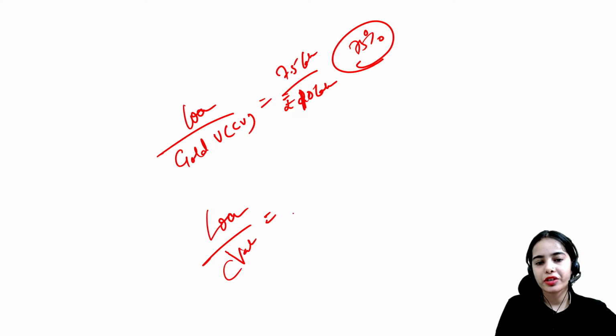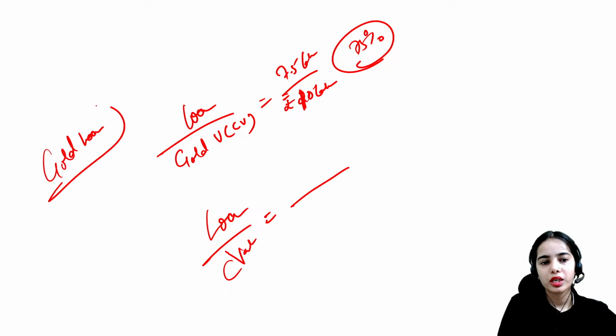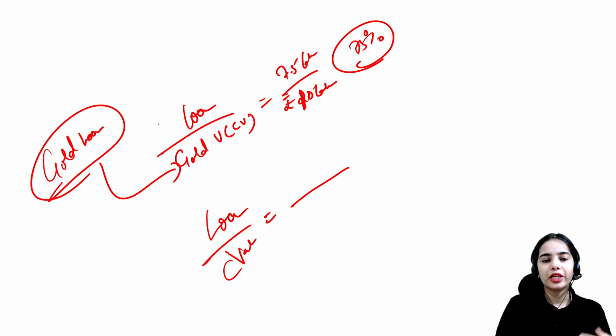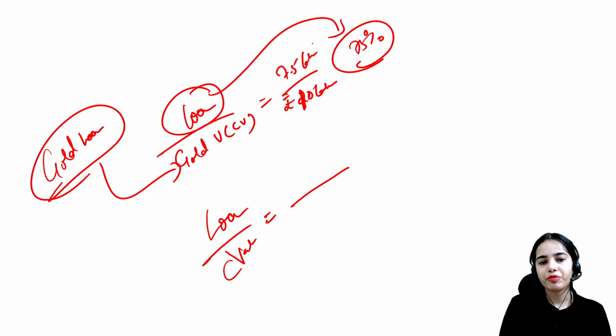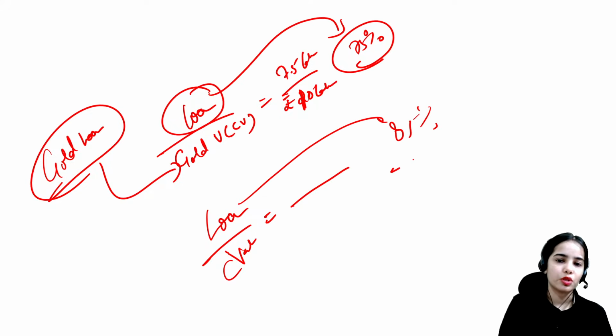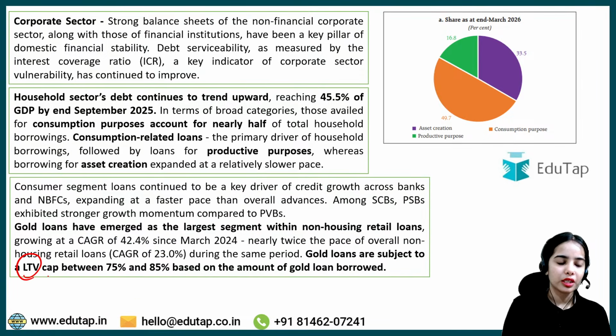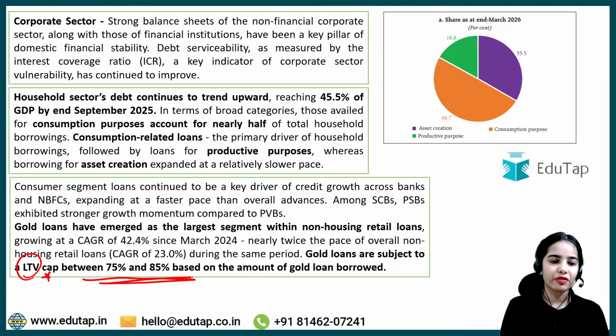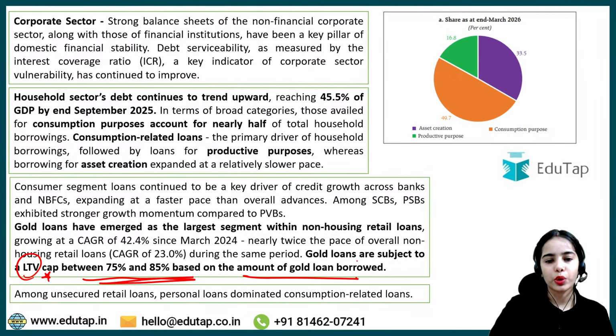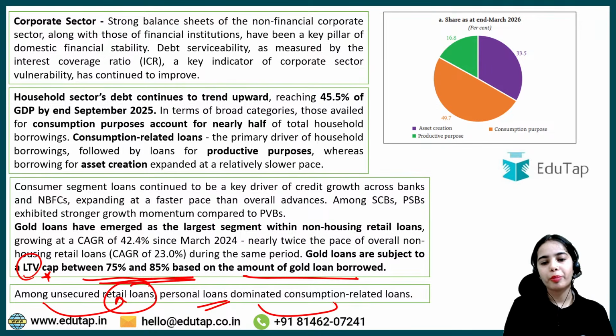So this is the loan to value ratio. Whatever is the collateral value, against that, in the gold loan, the collateral value is the gold value. Against that, the loan can be given 75% or maximum 85%. So gold loans are subject to a loan to value cap between 75 to 85% based on the amount of gold loan borrowed. Among unsecured retail loans, personal loans dominated consumption related loans. So this is the idea.